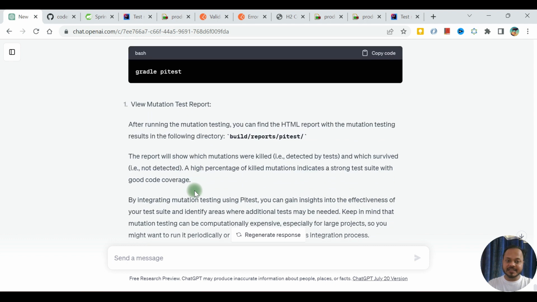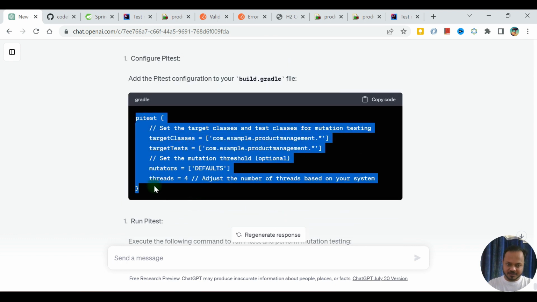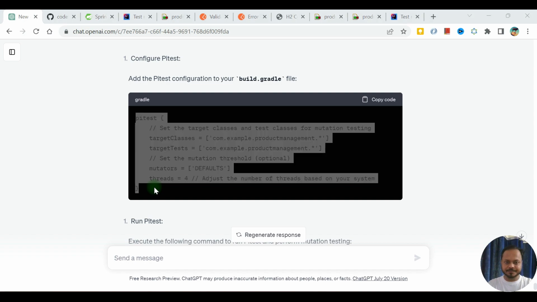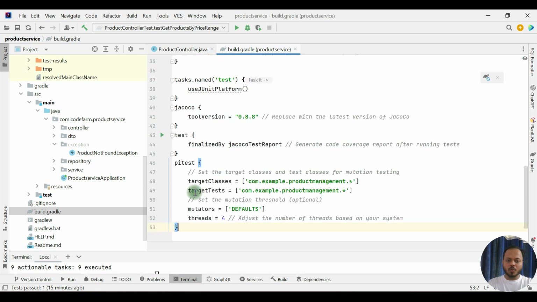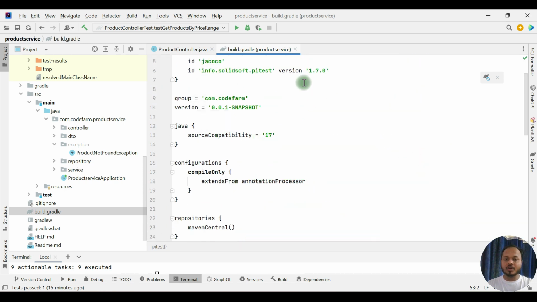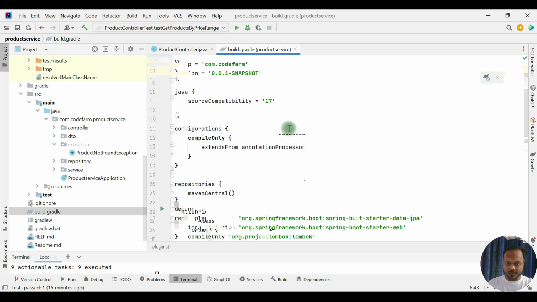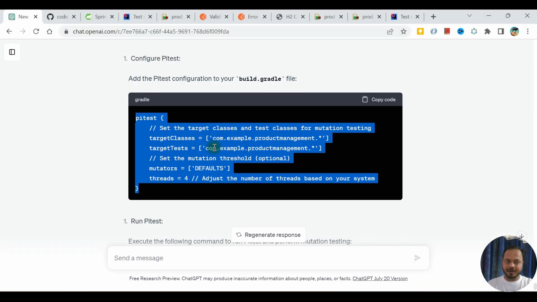Old information in the sense, and this is the configuration. This is also I need. Old information in the sense that it is not the latest version of the PyTest. I'll show you this in a while. So target classes, target tests. So let's see the PyTest official website now.